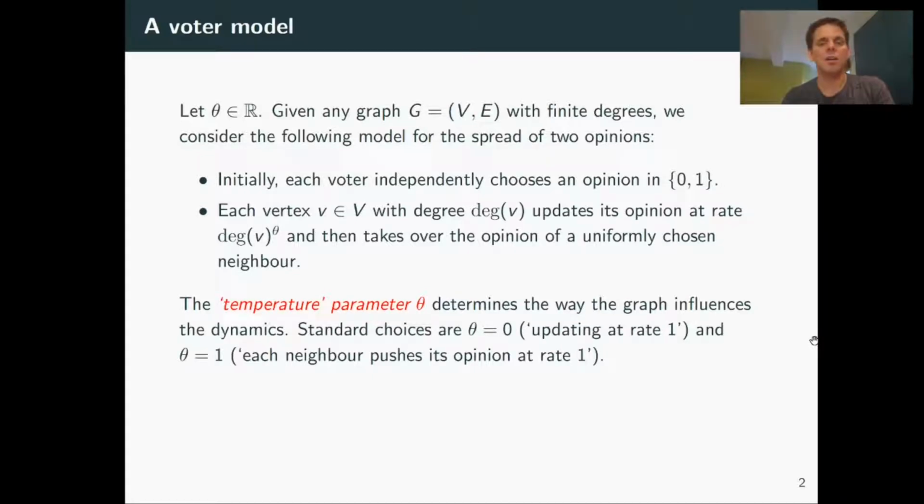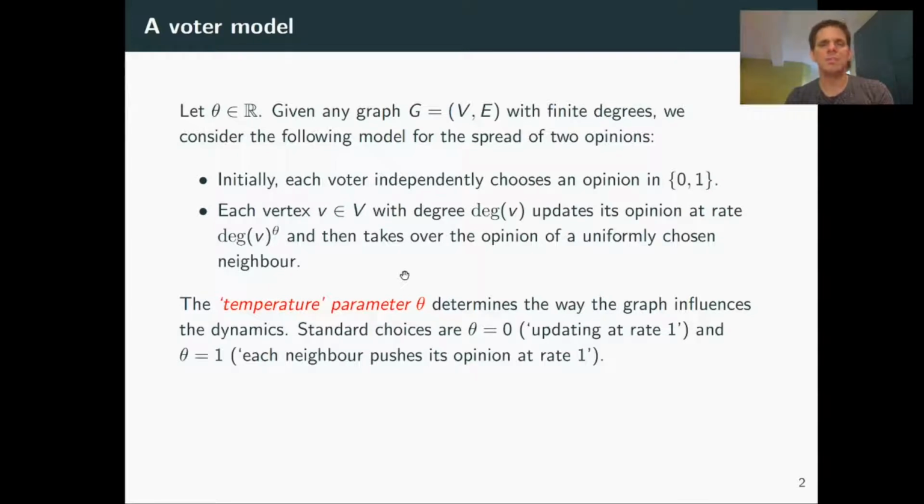Each vertex updates its opinion at a rate degree to the power theta, where the degree is the number of neighbors in the underlying graph, and chooses one of its neighbors uniformly and just copies its neighbor's opinion. What is a little bit special about our model is this parameter theta, which we'll call a temperature parameter because it determines how the voter model is influenced by the underlying graph.